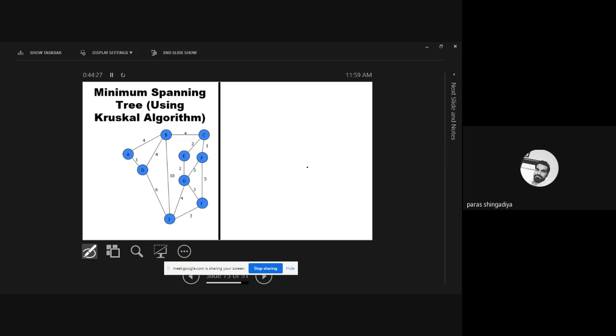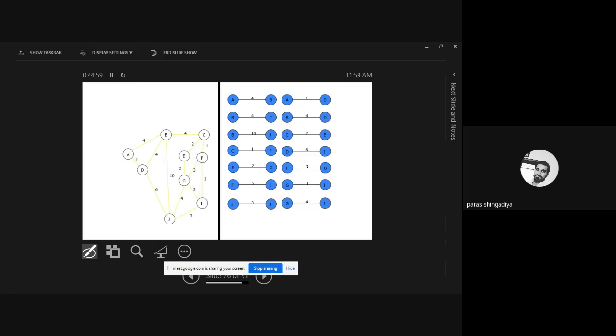Here one graph is given, with 9 vertices and a number of edges. These are the weights, the distance between any 2 places. So how can we derive the answer by using the Kruskal algorithm without using a program, without using a C program? So let's first derive it manually, and then after that you can use the C program also to derive it.